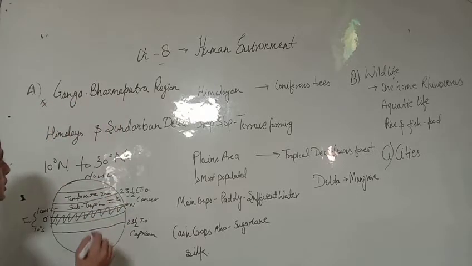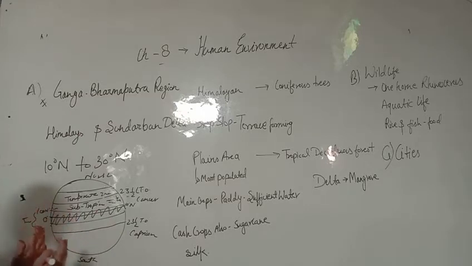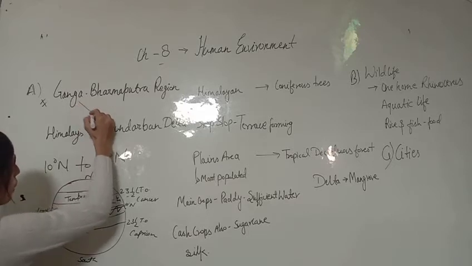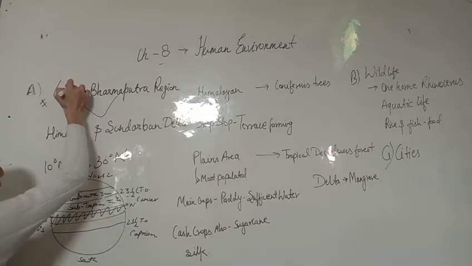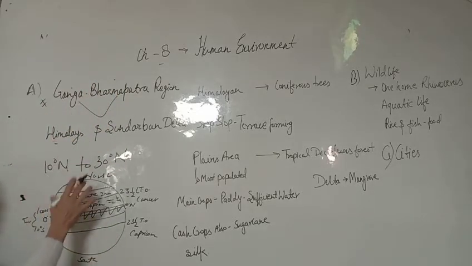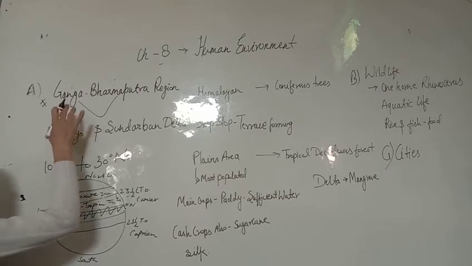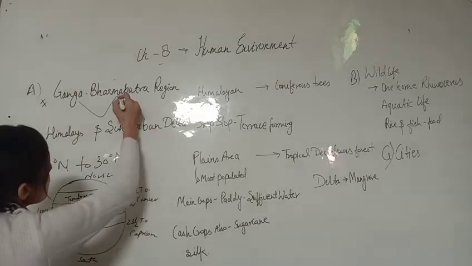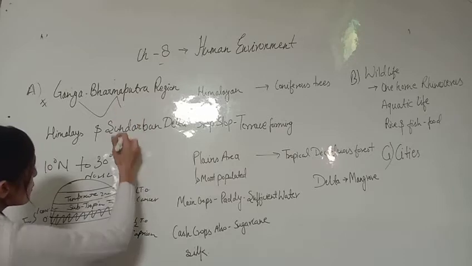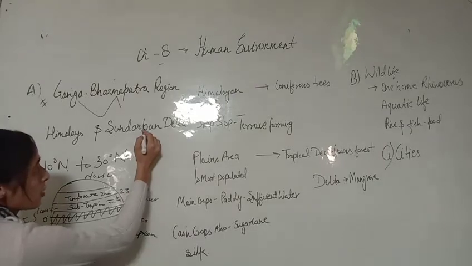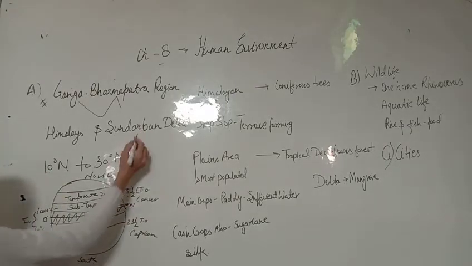This Ganga-Brahmaputra region is made by two of the most prominent rivers, the Ganga and the Brahmaputra. Both originate from the Himalayas, so we will also cover some vegetation and lifestyle of the Himalayas in these regions. The Brahmaputra and Ganga are responsible for one of the largest deltas, the Sundarban Delta, in the forests near West Bengal.